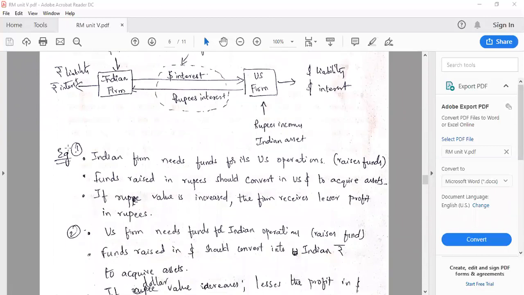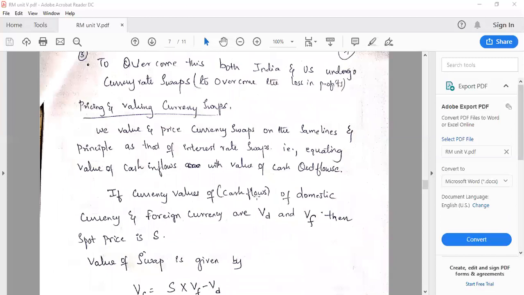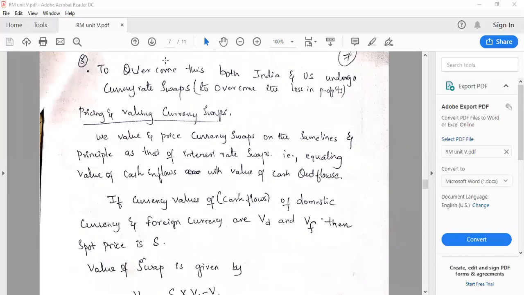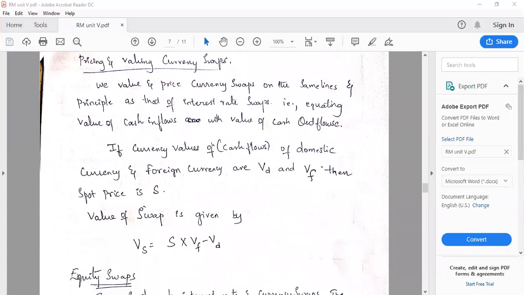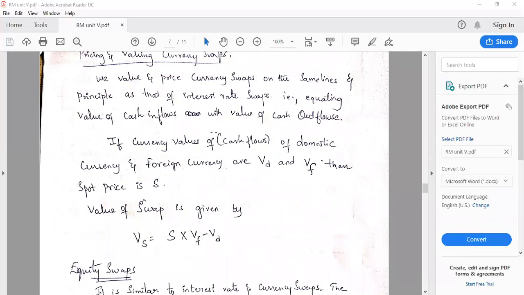So it is explained in three instances with respect to the Indian firm and the US firm, finally clubbing their views and getting into a conclusion. And now coming to pricing and valuing currency swaps. How will currency swaps be priced? We value and price currency swaps on the same lines as the principle of interest rate swaps. The only difference between interest rate swaps and currency swaps is the exchange medium. There the interest rates are exchanged, here the currencies are exchanged. They both work on the same principle in order to price and value.